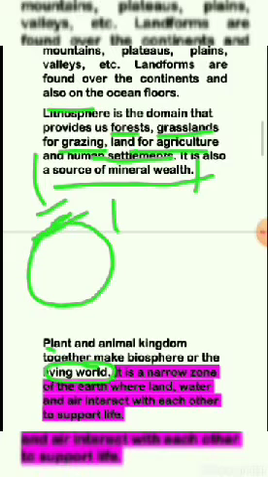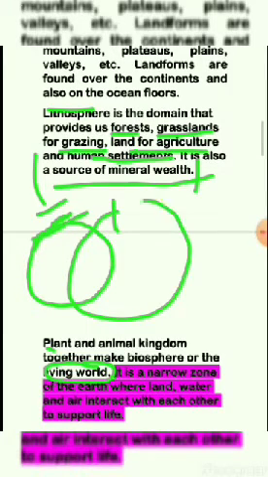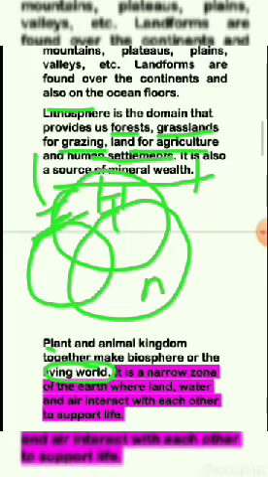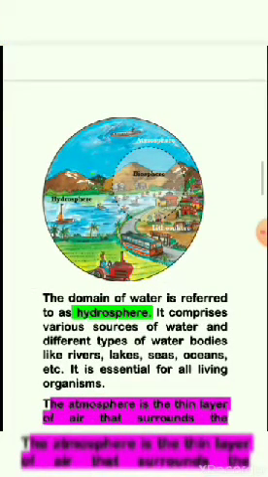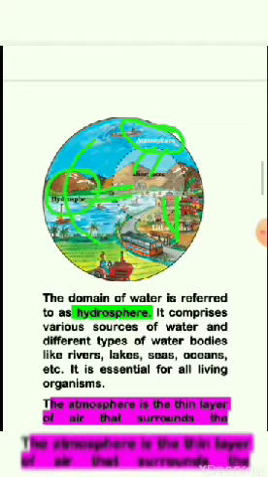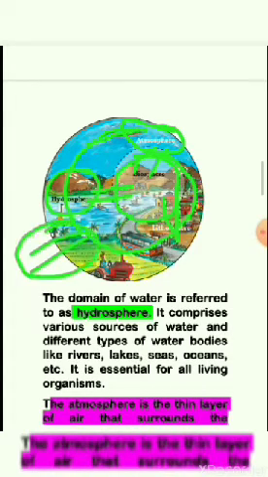It is the narrow part. Biosphere means a sphere. Suppose there is the hydrosphere, the atmosphere, and the lithosphere. The smallest part is known as the biosphere, because it is a combination of all the things. This is the example they have given. This is the hydrosphere, which gives water, this is the atmosphere, which gives air, and this is the lithosphere where we are standing. The combination of all these is the biosphere. Biosphere means the collection of all three spheres, which is a requirement for the living things of the world.